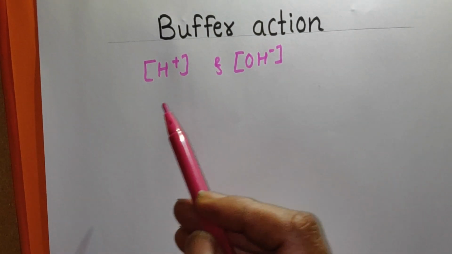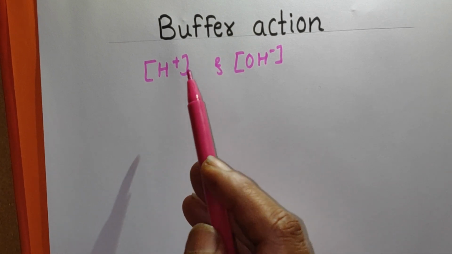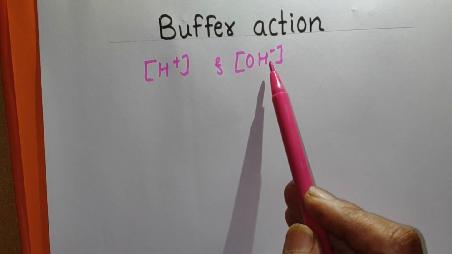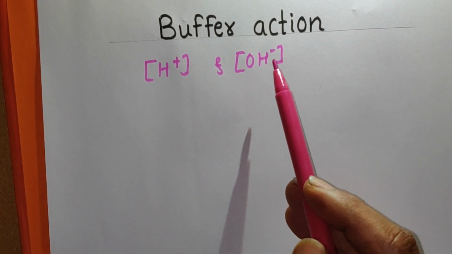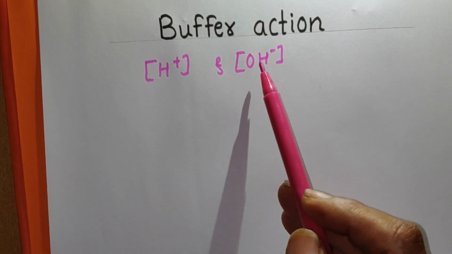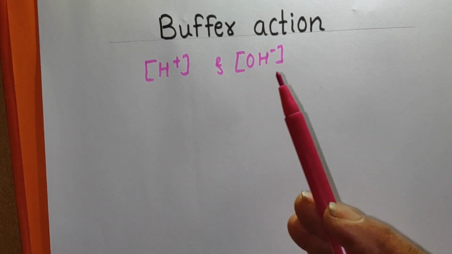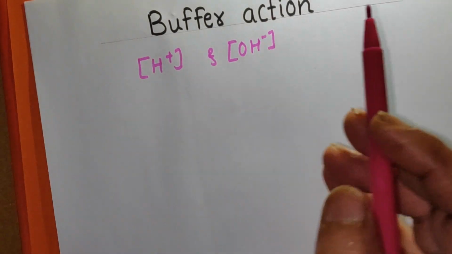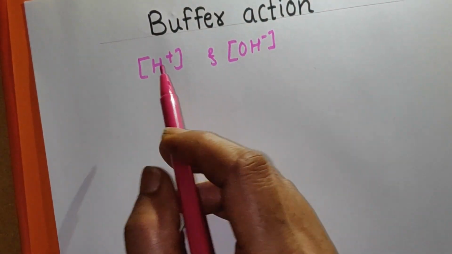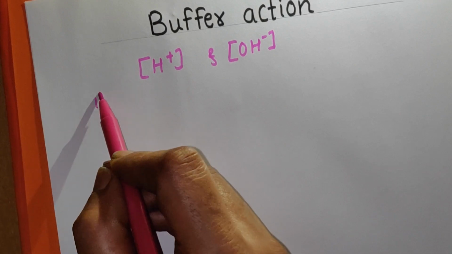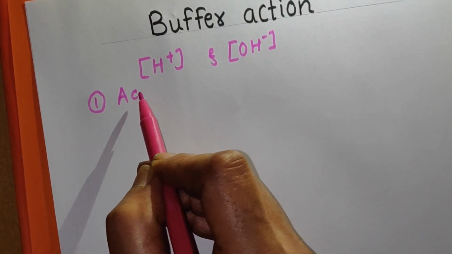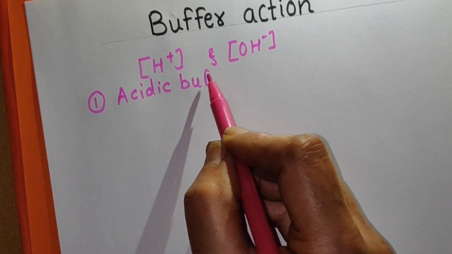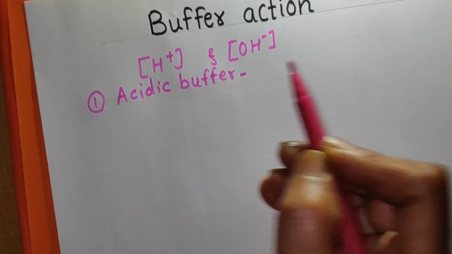That means the H plus ions we added are consumed, they are not free. When we add strong base, we are adding OH minus ions, and they are consumed, so pH remains constant. How they are consumed, which reaction takes place, that is called buffer action, or the mechanism of buffer solution. Now we shall see what happens when you add a small amount of strong acid or strong base in acidic buffer, that is buffer action.